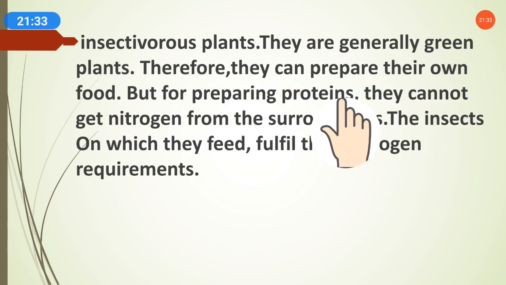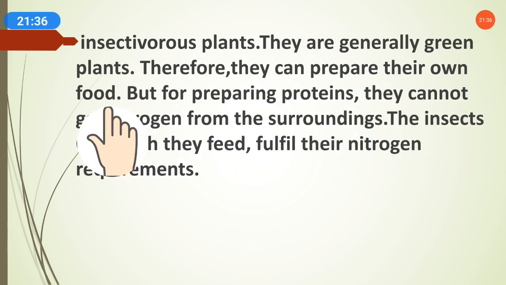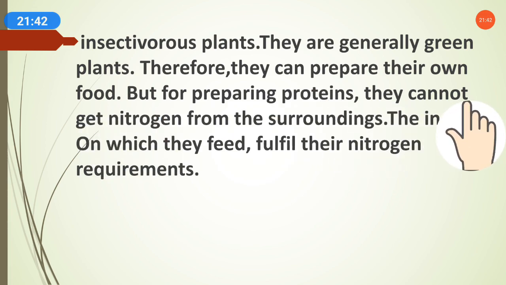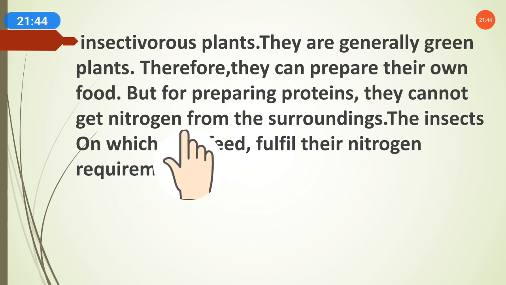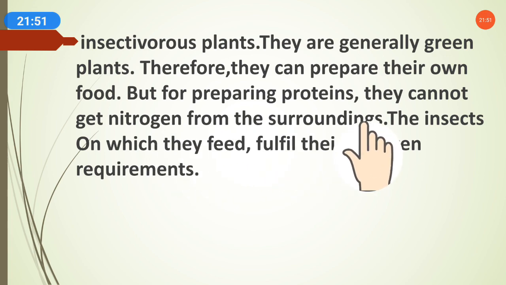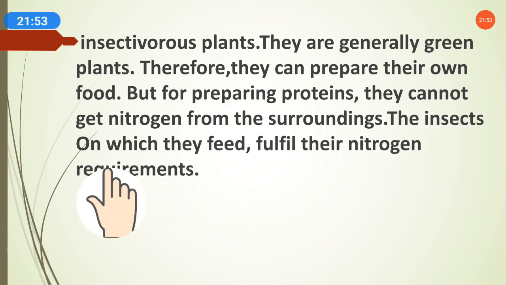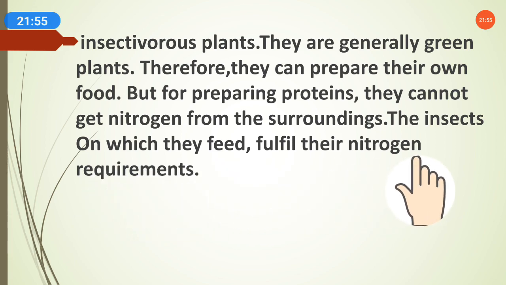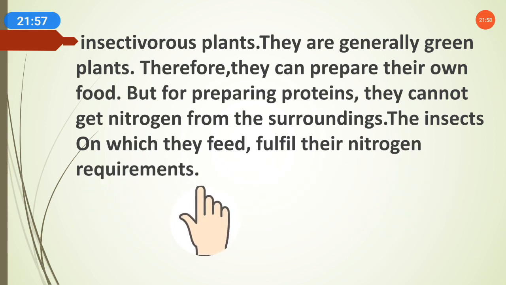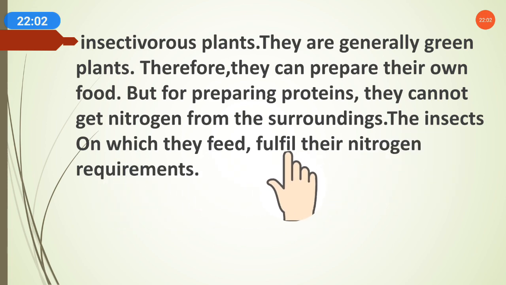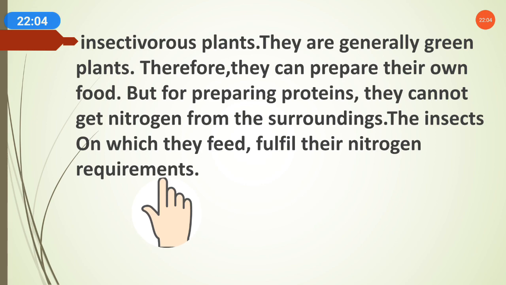So therefore they can prepare their own food. They can do the photosynthesis process, but they cannot get nitrogen. For preparing protein they need nitrogen. And how do they take nitrogen? They take it from the surroundings. The insects on which they feed fulfill their nitrogen requirements.